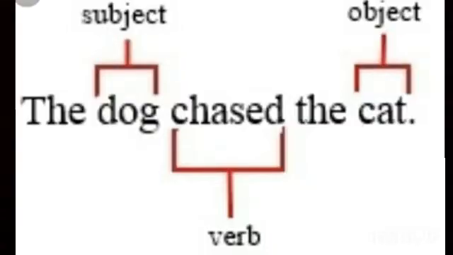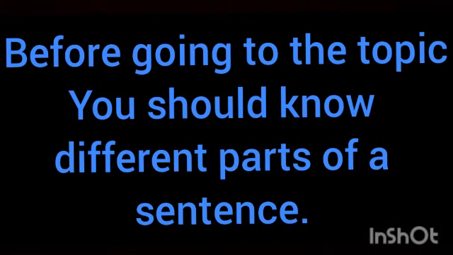For example, the dog chased the cat. Here, the dog is the subject, chased is the verb, and the cat is the object. I am explaining this to you because before going to the topic, you should know the different parts of a sentence.